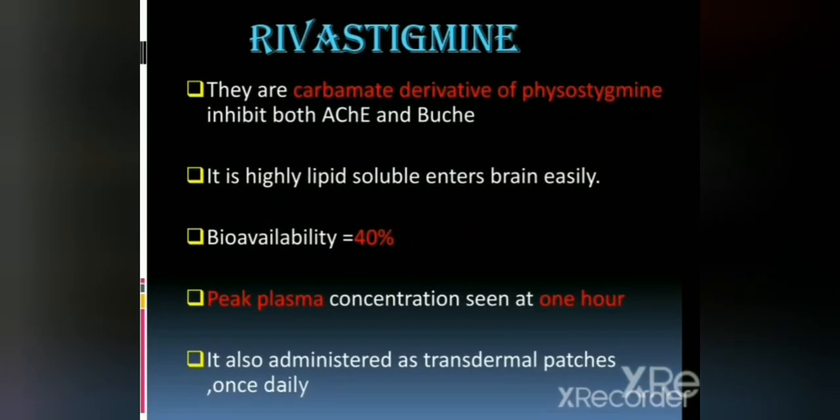The first drug in this classification is rivastigmine. They are carbamate derivatives of physostigmine that inhibit both acetylcholinesterase as well as butyrylcholinesterase. It is highly lipid soluble and enters the brain easily. Bioavailability is 40%. Peak plasma concentration can be seen at 1 hour. It is also administered as transdermal patches and needs once daily dosing.